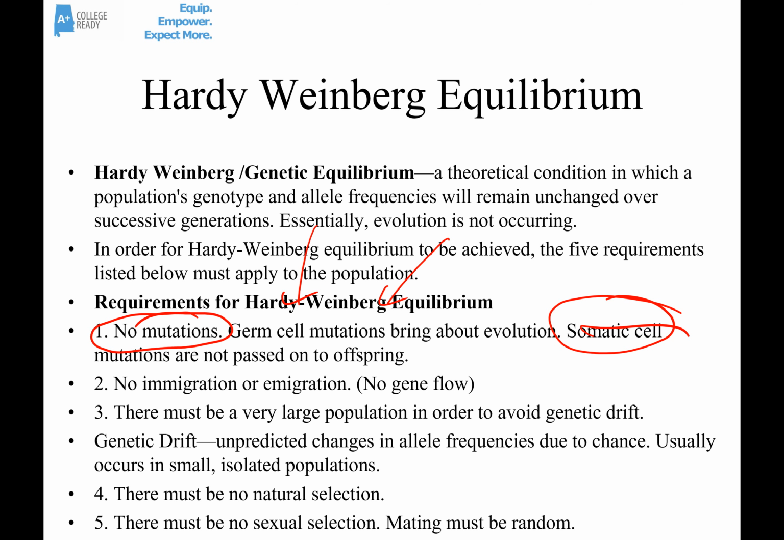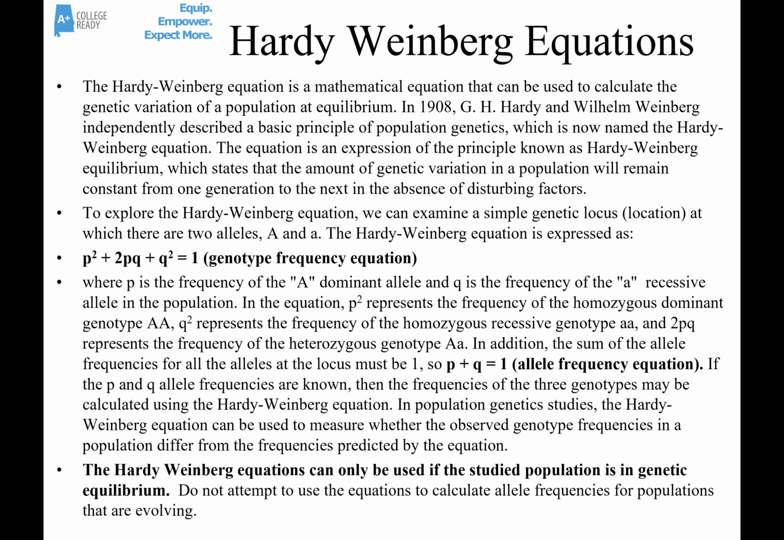So Hardy and Weinberg developed some equations that can be used to calculate the genetic variation of a population when it's at equilibrium. It's important to note that their equations can only be used within populations that are at genetic equilibrium.